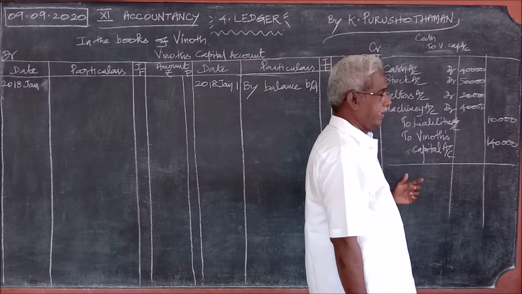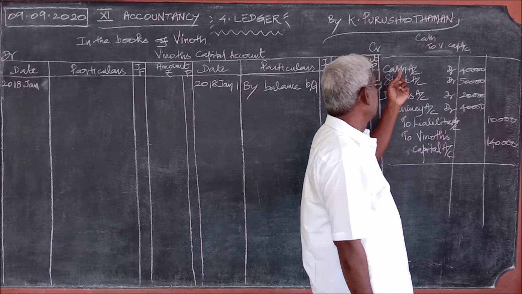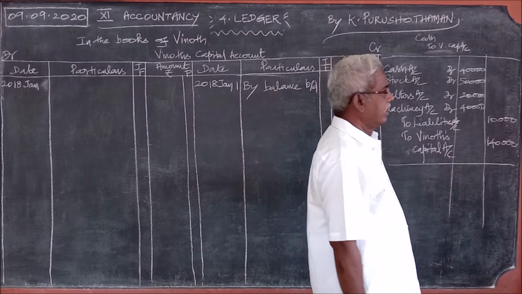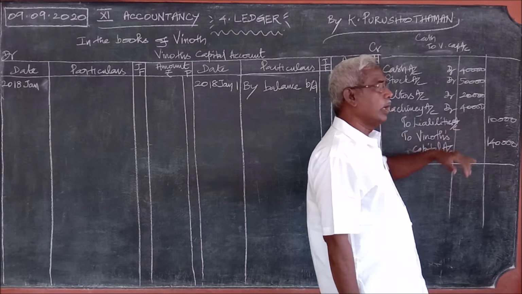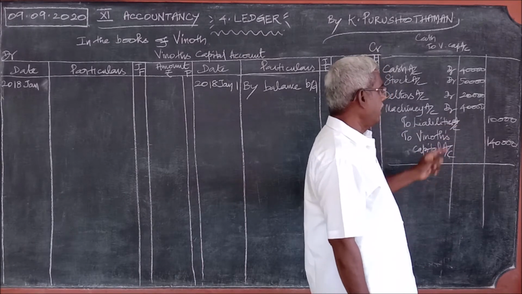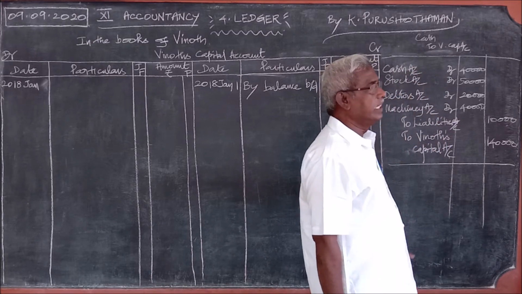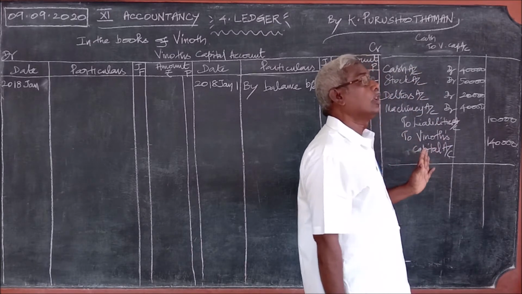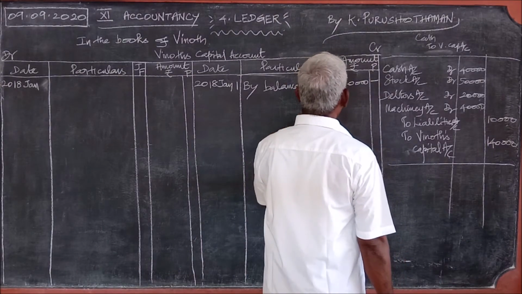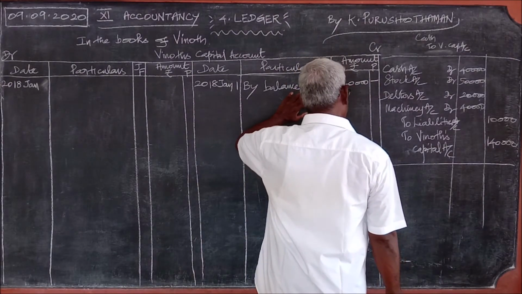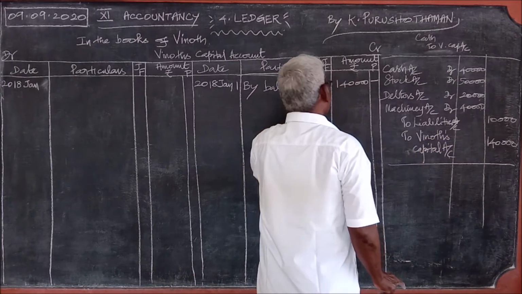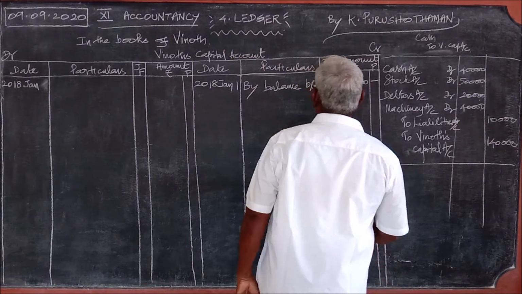In Vinod's capital, if you take all this, it will come to 1,50,000. But here the capital is 1,40,000. Where does this 10,000 lie? We do not know, and therefore generally we write by balance brought down. That balance brought down should be written on the credit, since the capital account is on the credit.